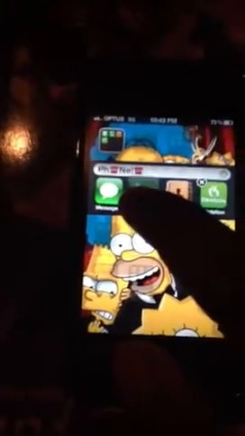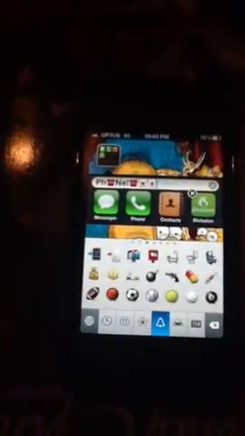And you swipe left like that, and then you'll see the small earth symbol right there at the bottom, as you can see right there. You tap it, and you get all of these cool icons. You can choose any one of these icons right here. So, for example, if you want to write phone right there, just hold on to your app like that, and you'll be able to insert any one of these things on top of it if you want, you know what I mean? Pretty cool, yeah? That's pretty hot. So that's called Emoji HD.